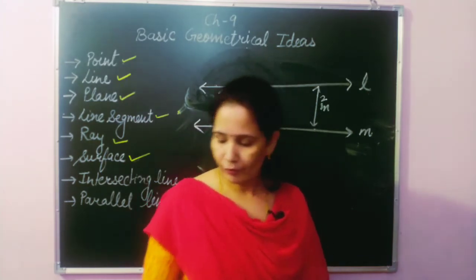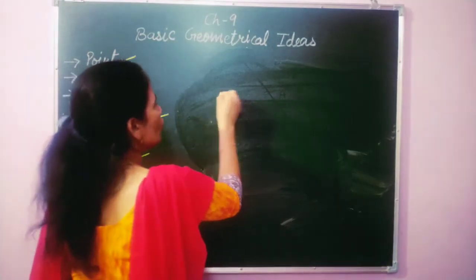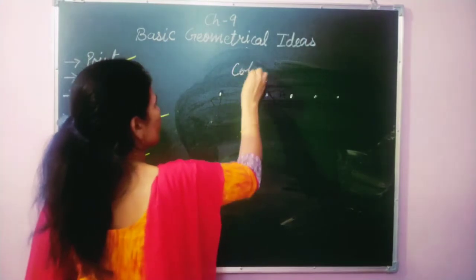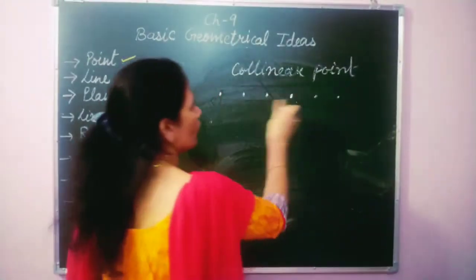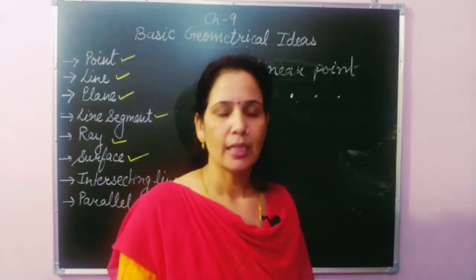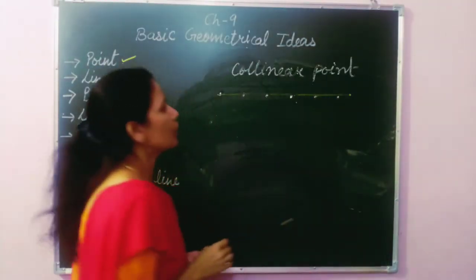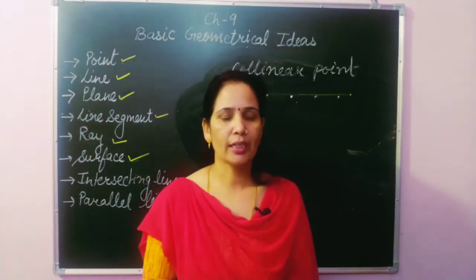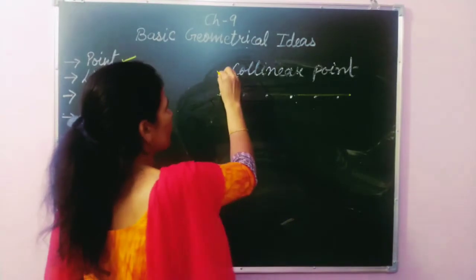Okay students, now we are going to discuss another topic: collinear points and non-collinear points. Collinear points: whenever two or more points are given on a straight line, and we can draw a straight line by joining these points, they are said to be collinear points. I repeat, whenever we can draw a straight line by joining two or more points, those points are called collinear points.